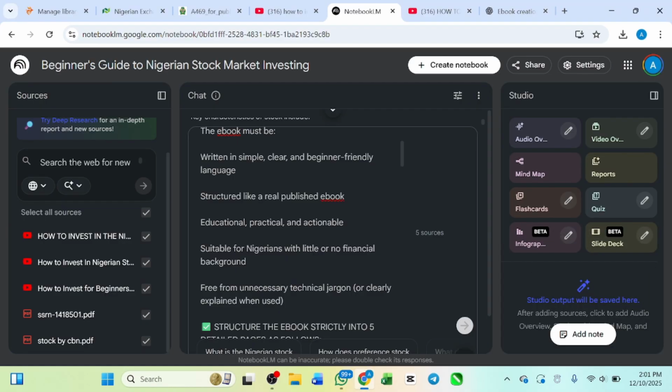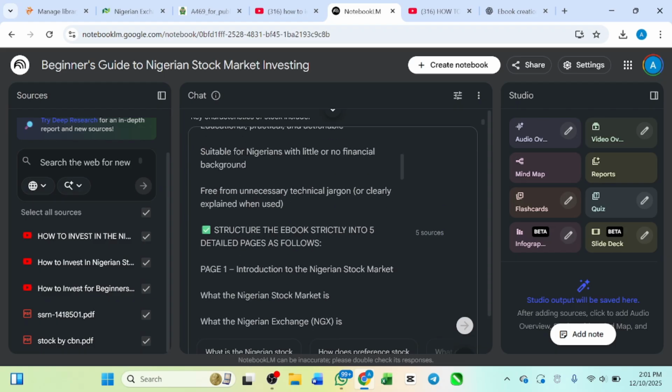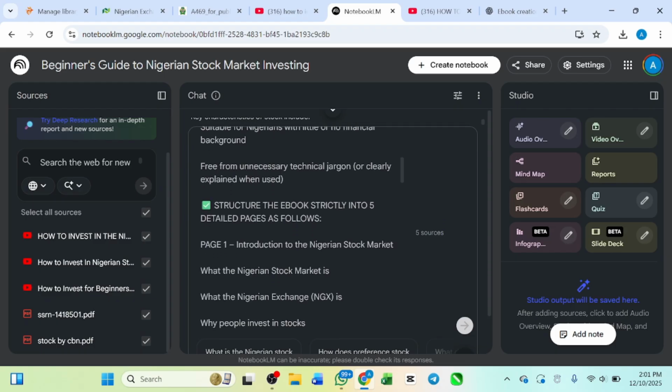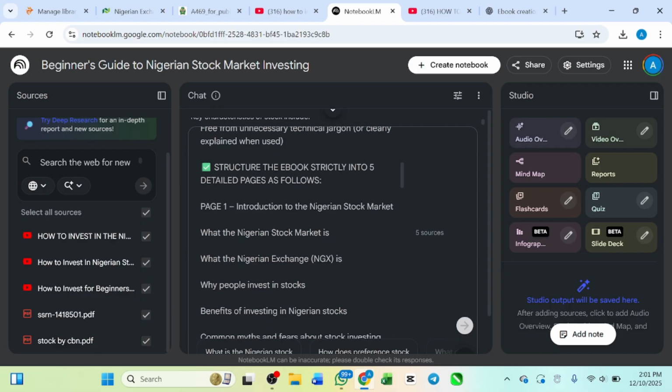You are going to see the result that we are going to be working on. I also did something here from the prompt. If you look very well, it says: structure the book strictly into 5 detailed pages as follows. I don't just paste the prompt, I make sure I give you the instruction so that I'll be able to get a very good result.